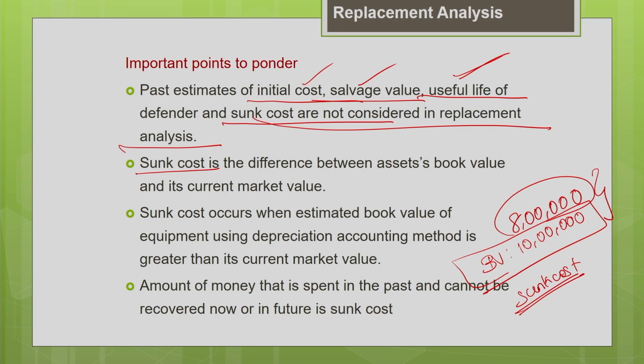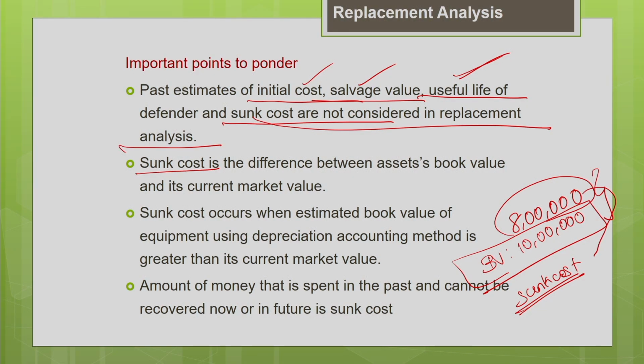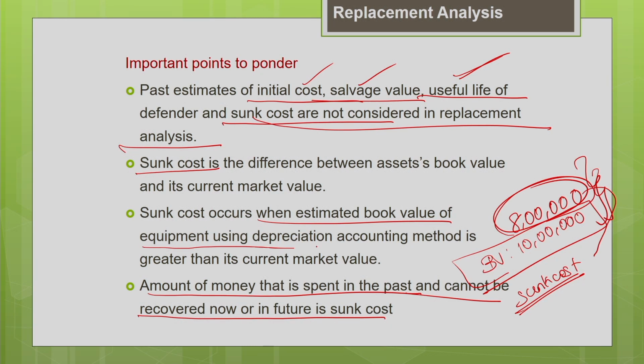You might have estimated the book value to be 10 lakh, but even though your estimated book value is 10 lakh, your current market value is only 8 lakh. What is important to you is only this 8 lakh. So this difference of money is called a sunk cost, which cannot be recovered. Sunk cost is the amount of money that is spent in the past and cannot be recovered now or in the future. This sunk cost occurs when the estimated book value of the equipment using the depreciation accounting method is greater than the current market value of the machine.